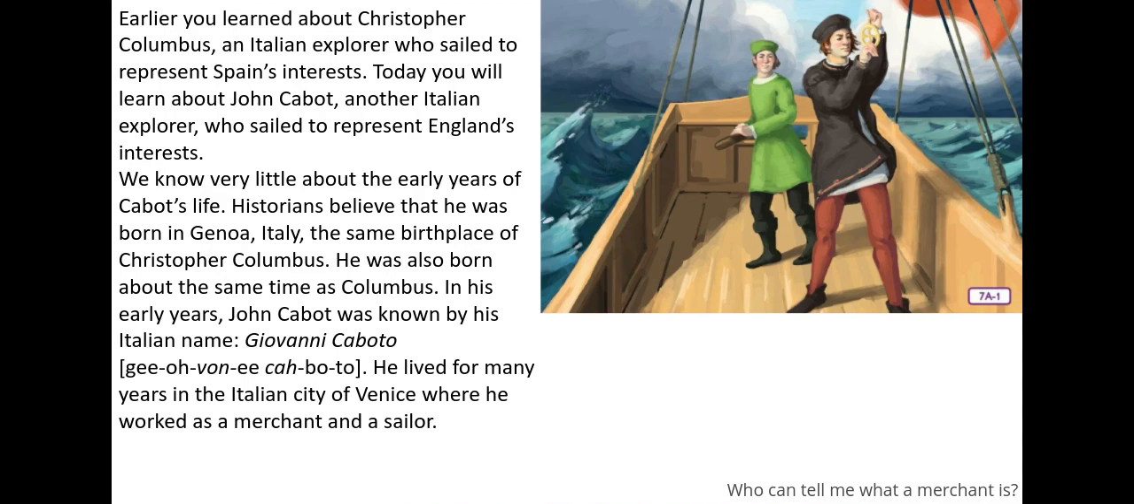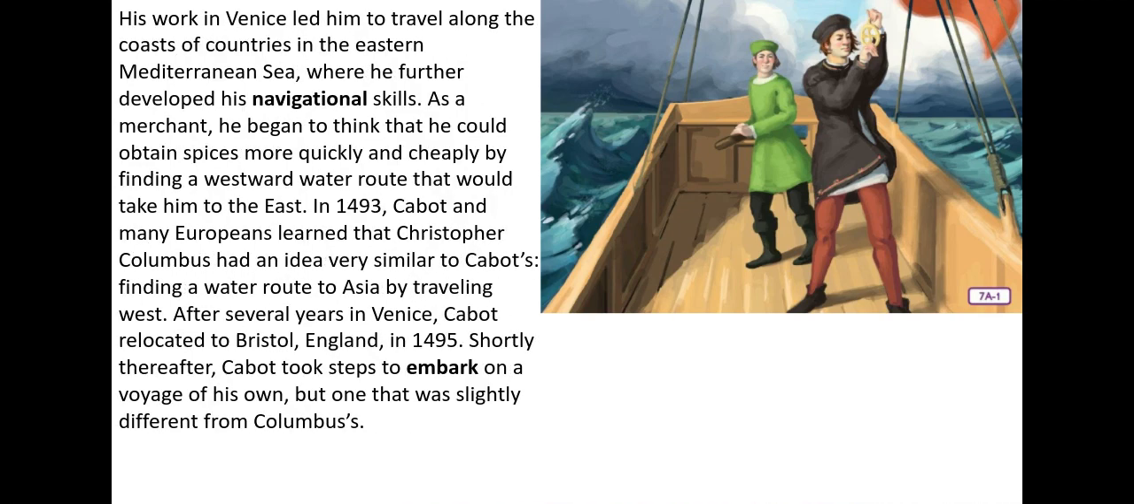In his early years, John Cabot was known by his Italian name, Giovanni Caboto. He lived for many years in the Italian city of Venice, where he worked as a merchant and a sailor. Do you remember what a merchant is? Somebody who sells goods. His work in Venice led him to travel along the coasts and countries in the eastern Mediterranean Sea, where he further developed his navigational skills. As a merchant, he began to think that he could obtain spices more quickly and cheaply by finding a westward water route that would take him to the east.